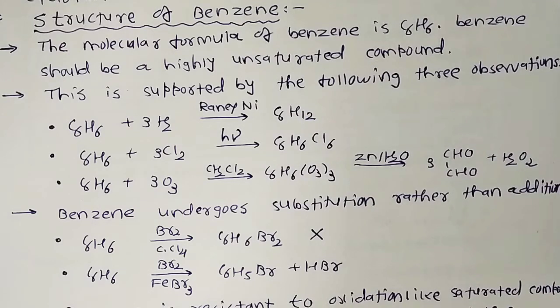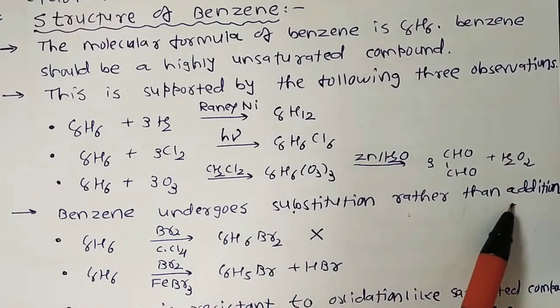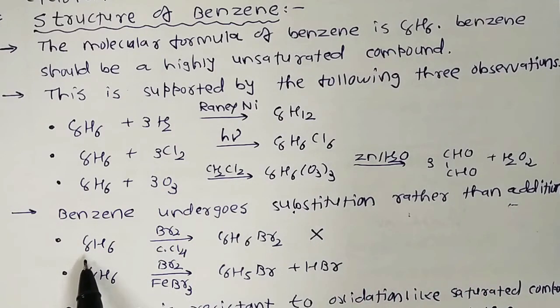But in spite of the presence of these 3 double bonds, benzene behaves like a saturated compound, which is supported by two different facts. First, benzene undergoes substitution reactions rather than addition reactions. Although benzene is expected to be a highly unsaturated compound, it does not undergo addition reactions typical of unsaturated hydrocarbons such as alkenes and alkynes.